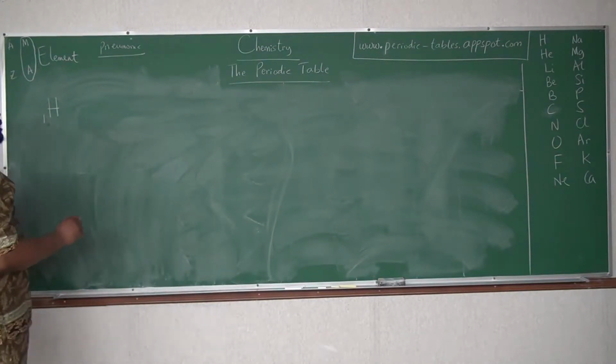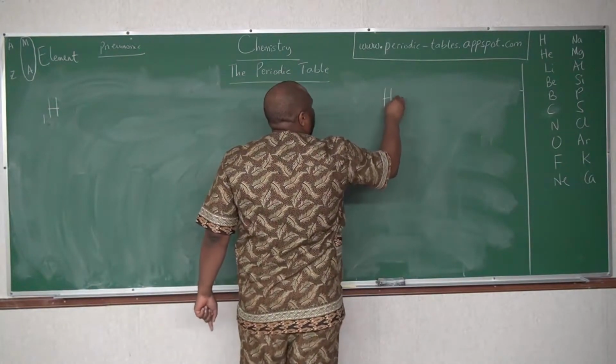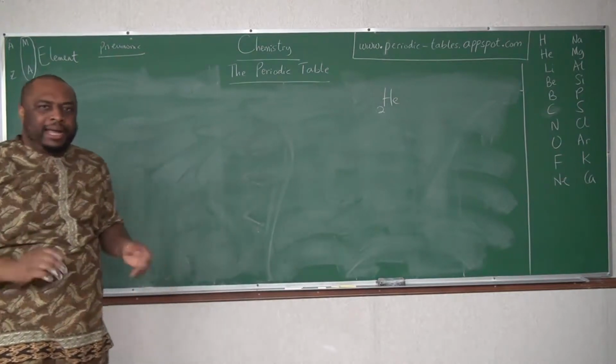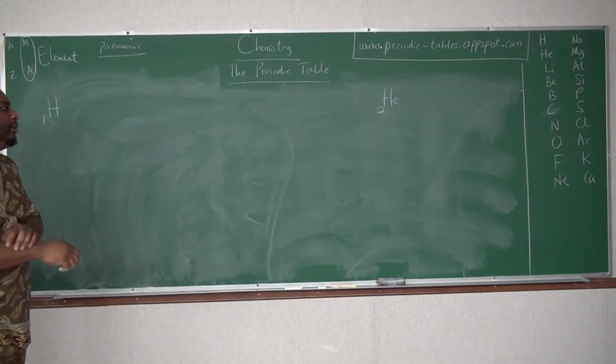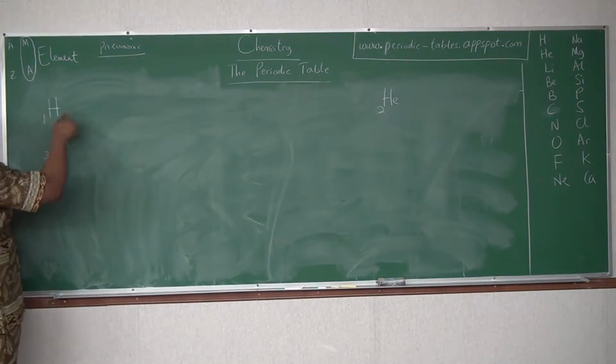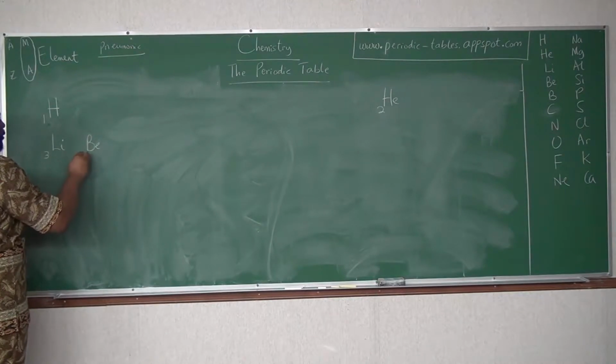Then I'm going to come over here and put helium. Helium is a noble gas. And don't worry, later we'll see why we put it there. Then I'm going to put lithium, which is 3. So I put 1, 2, 3. Beryllium is 4.